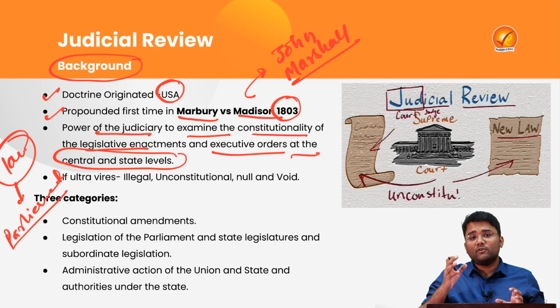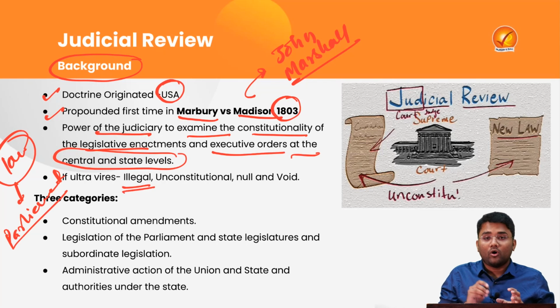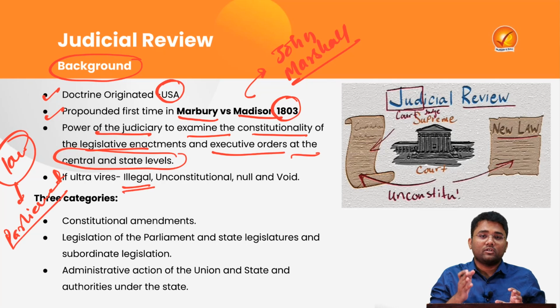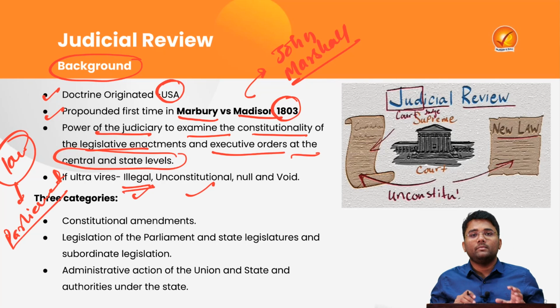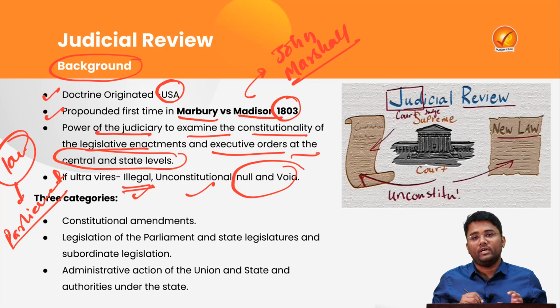Is it violative of any part of the constitution? If the answer is yes, that this law or the executive or administrative action is violative of the constitution, then that law or the action of either the center or the state government will be illegal, unconstitutional, or will be declared null and void.